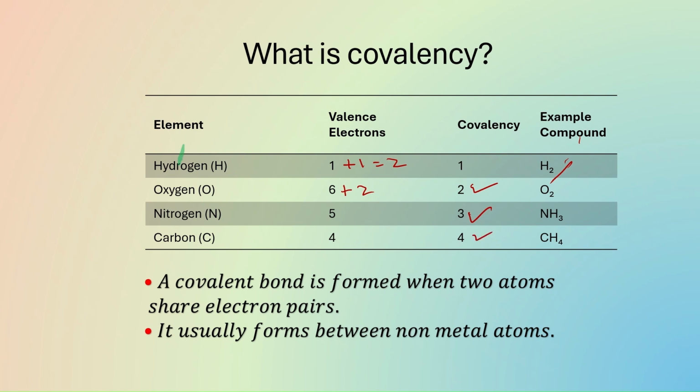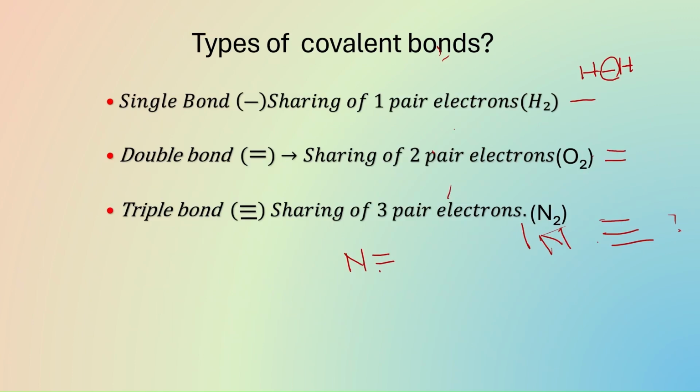Here 4 valence electrons are already there, and 4 electrons are shared by other atoms, so the outermost shell becomes 8 and the octet is complete. Nitrogen, triple bond. Oxygen, double bond. Hydrogen, single bond. One pair of electrons, two pairs of electrons, three pairs of electrons.